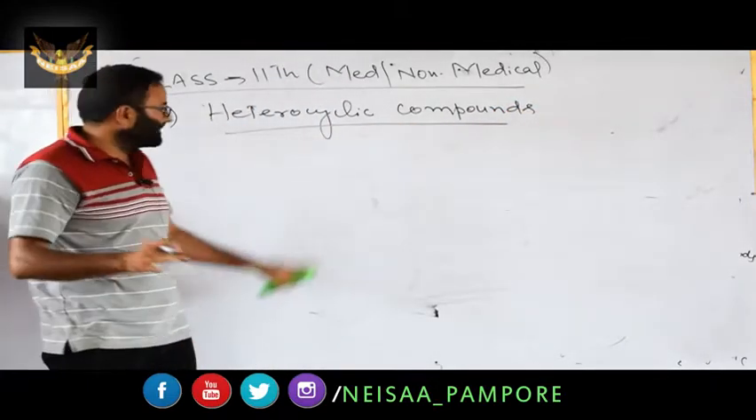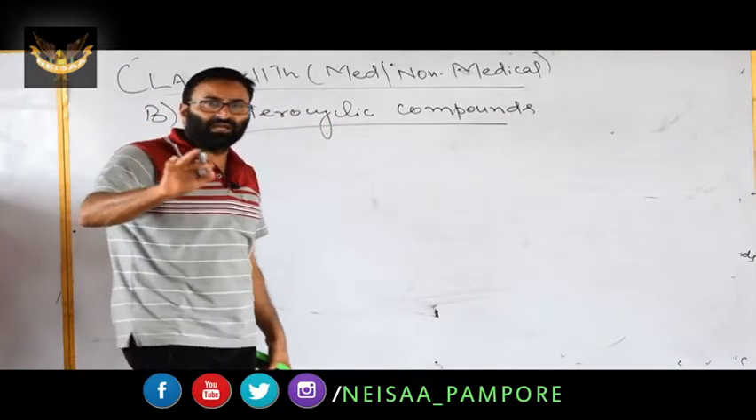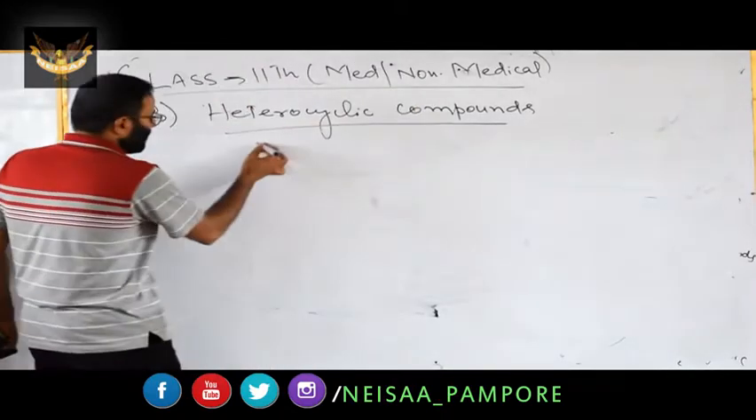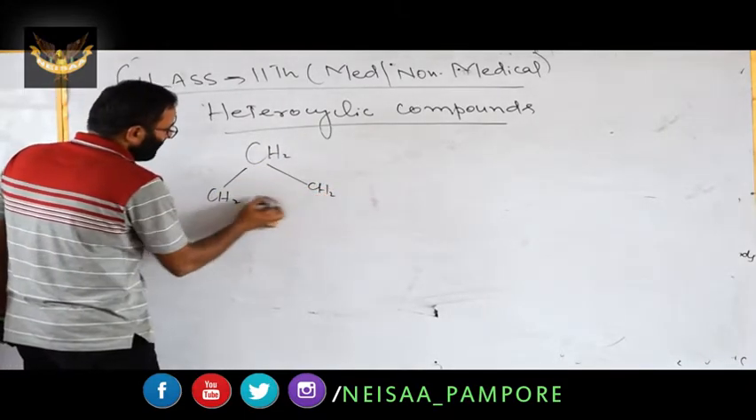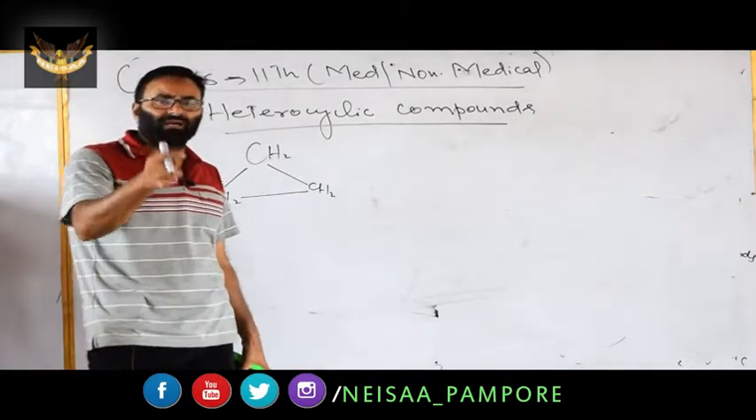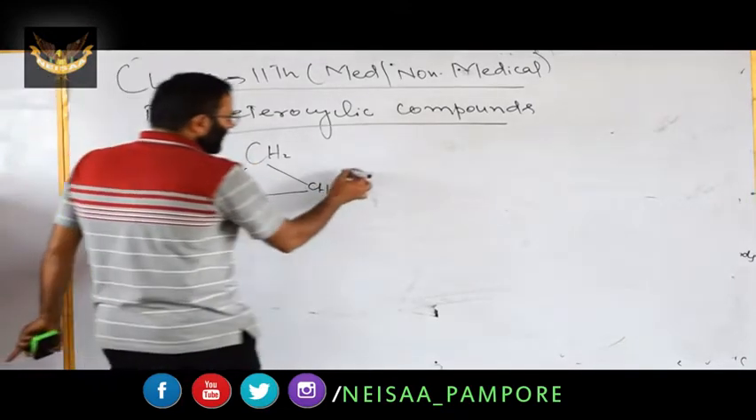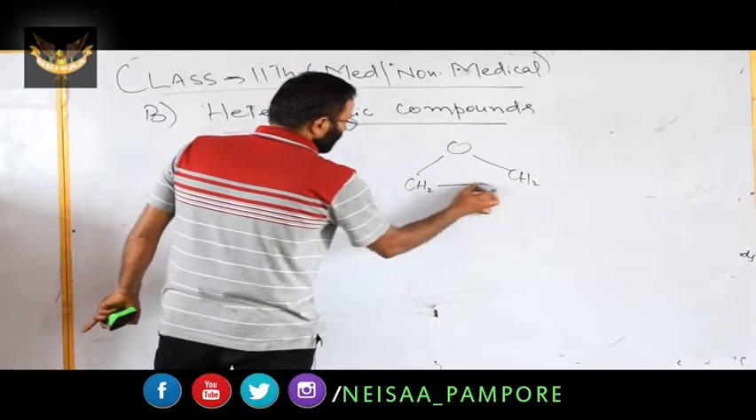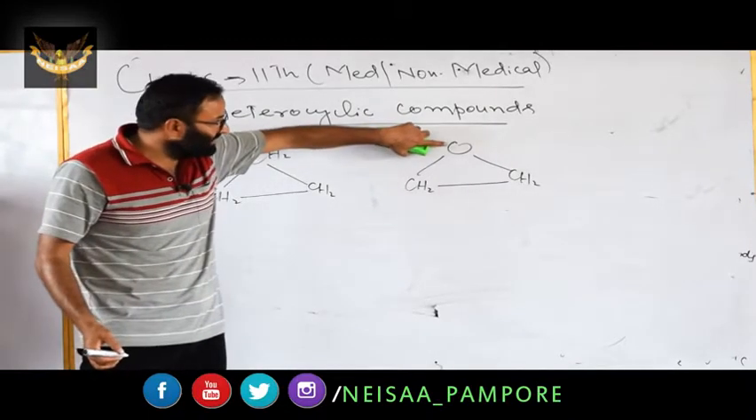These are cyclic, it is clear from the name. Hetero means they contain a hetero atom in the ring. For example, if you have cyclopropane, it is homocyclic. It is cyclic, but all the atoms in the ring are the same. If you have this one, it is also cyclic, but we have a hetero atom in the ring.